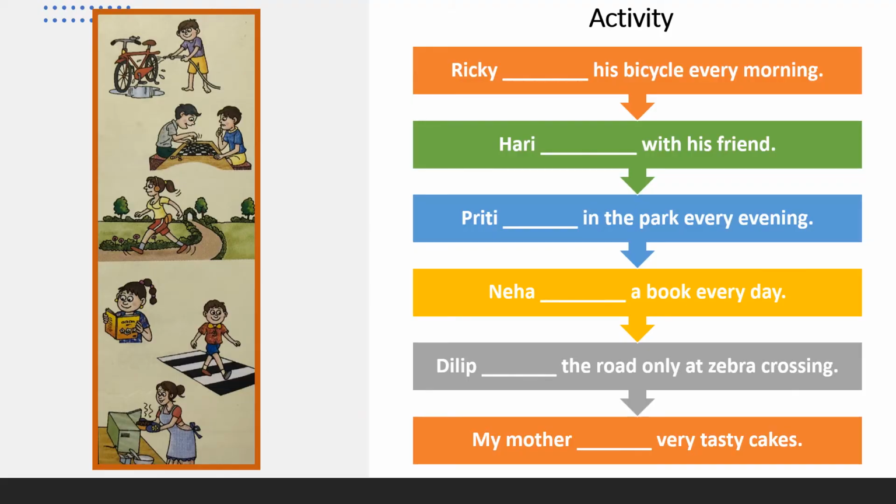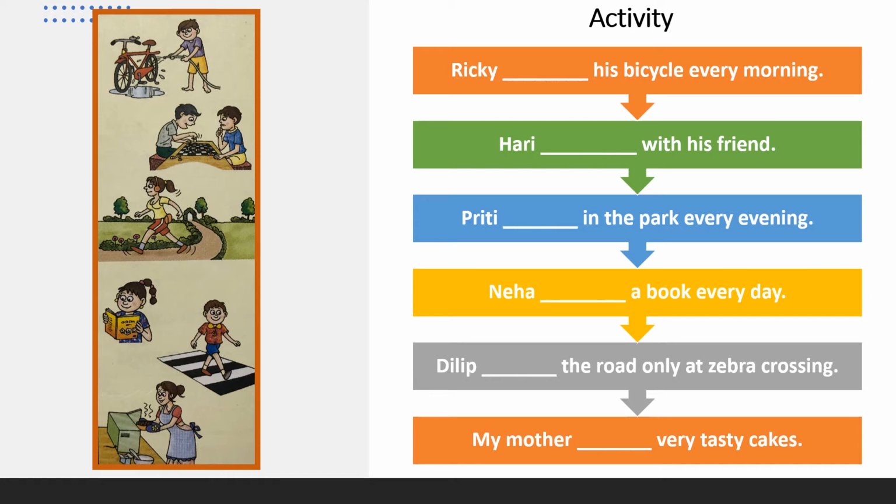Here is given one activity and you can see some pictures in this slide. With the help of these pictures, let's find which actions they are doing. So we'll read the first sentence and find out which action Ricky is doing. Ricky dash his bicycle every morning.